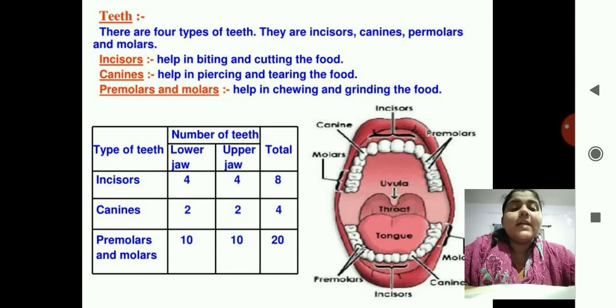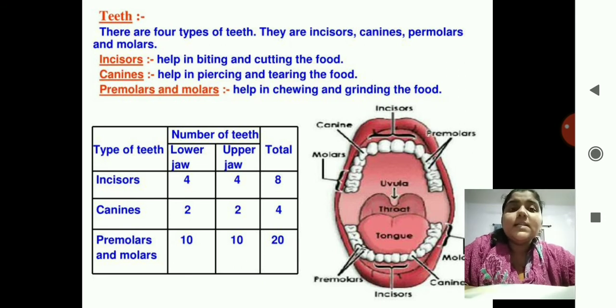Okay, so next we turn over to the function of teeth. The function of teeth is to chew the food. There are four types of teeth: the incisors, canines, premolars, and molars.